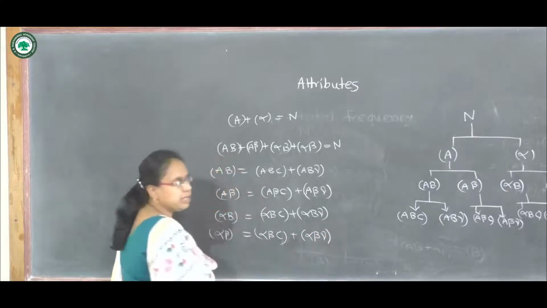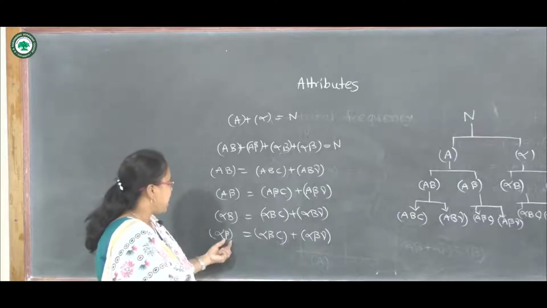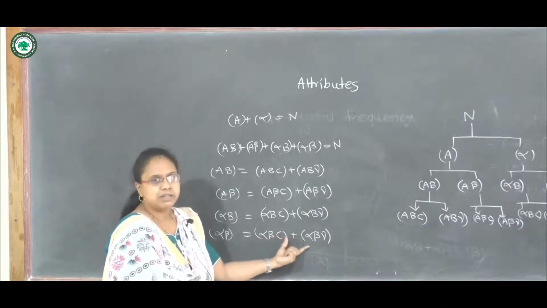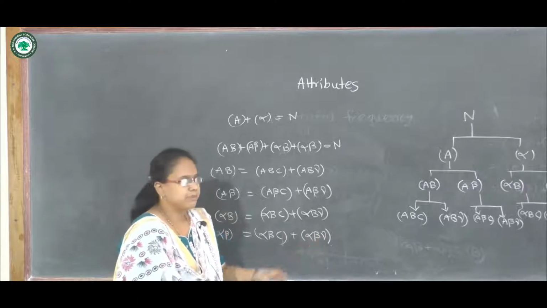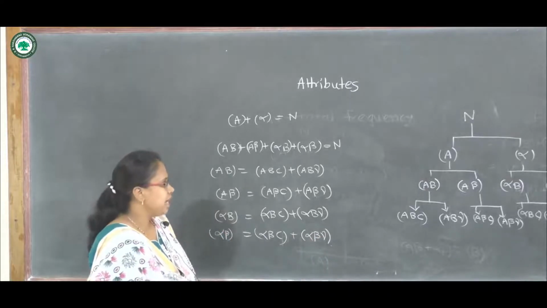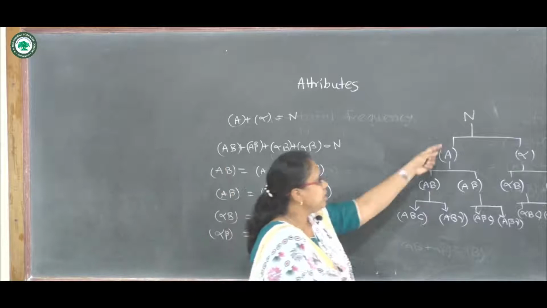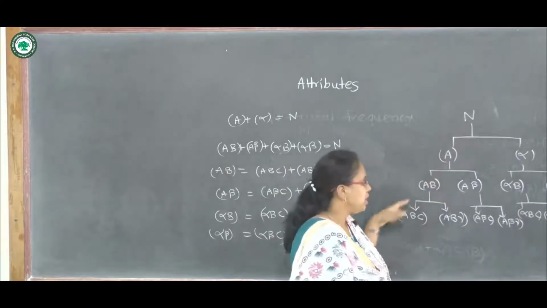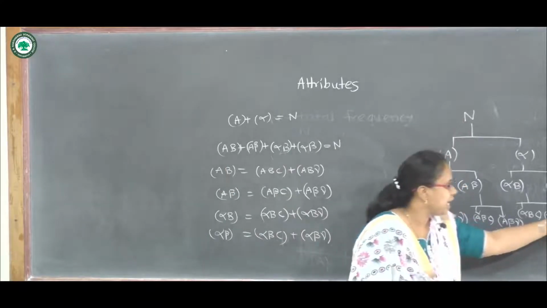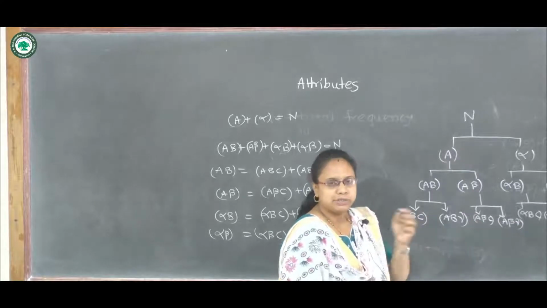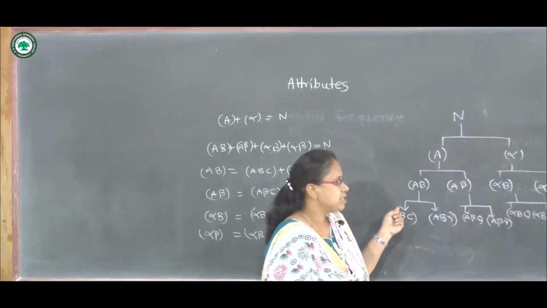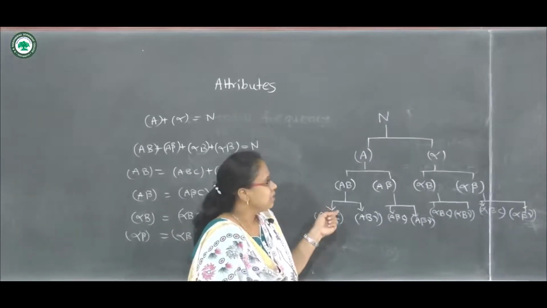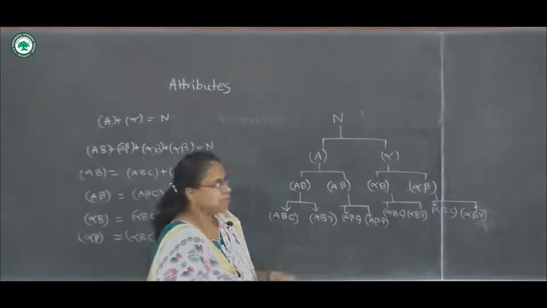So for remembering purposes, we can write as it is and just change the next attribute, positive and negative. So in this way we can write it. Also capital N will be equal to the addition of all these 8 ultimate class frequencies. So if we add these 8 ultimate class frequencies, which are of order 3, then we get capital N.